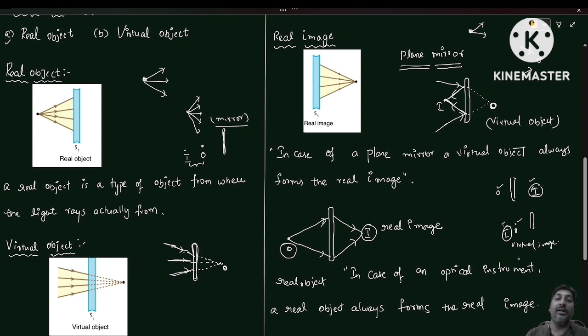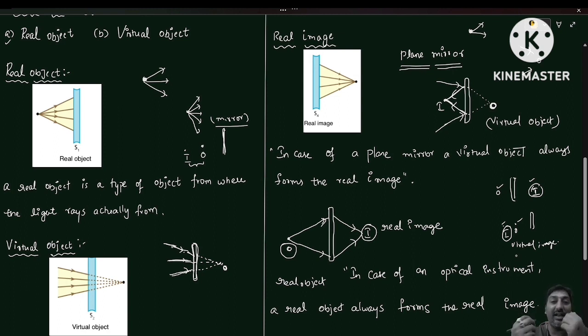Okay, once again I'm telling, in case of a plane mirror, if object and image are formed on the same side, then that type of image is called what? That is called the real image.